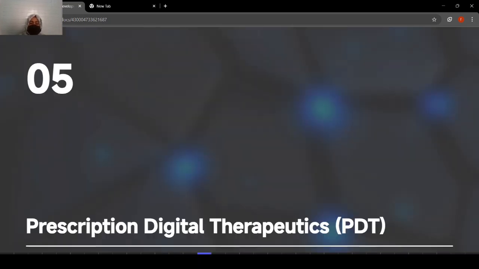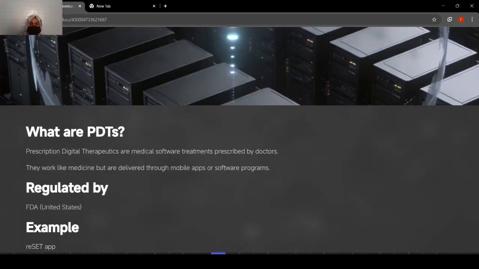Now we will see prescription digital therapeutics. So what is this thing, prescription digital therapeutics? Prescription digital therapeutics are medical software treatments prescribed by doctors. They work like medicine but are delivered through mobile apps and software programs.